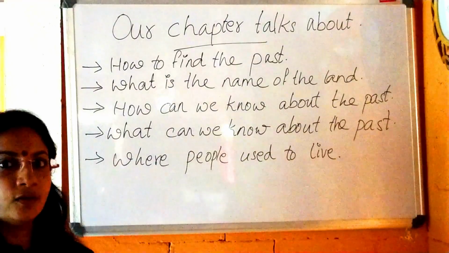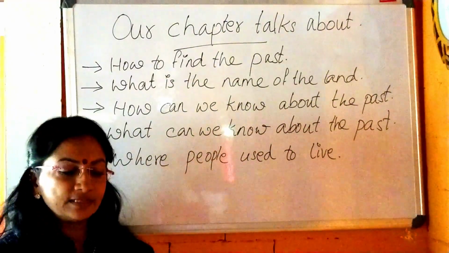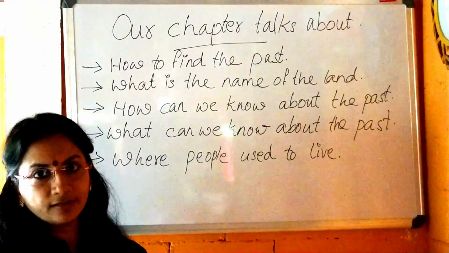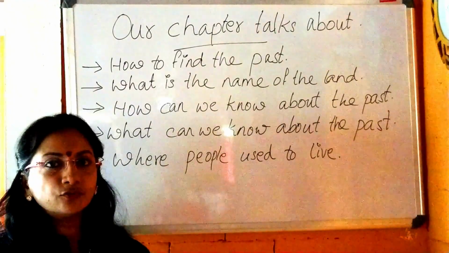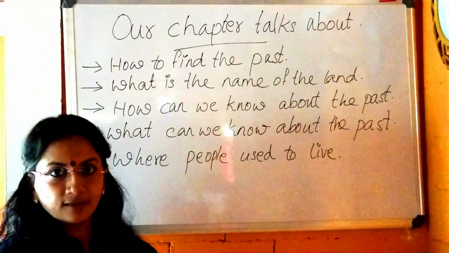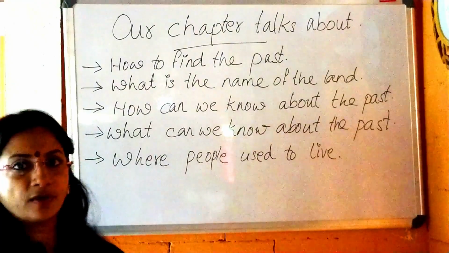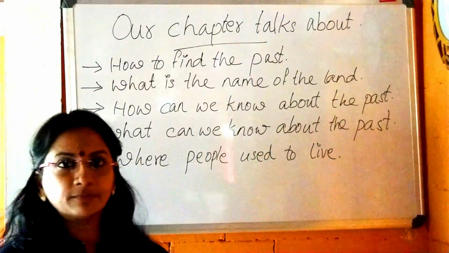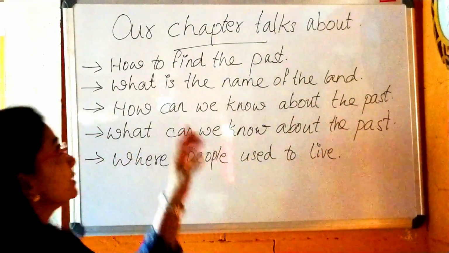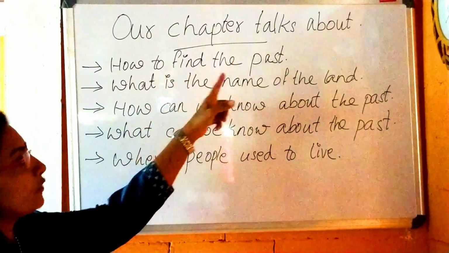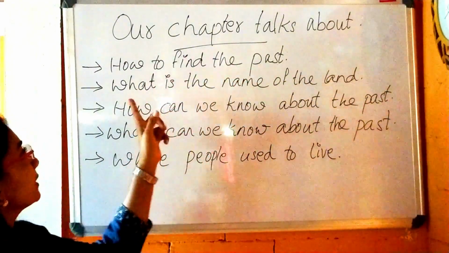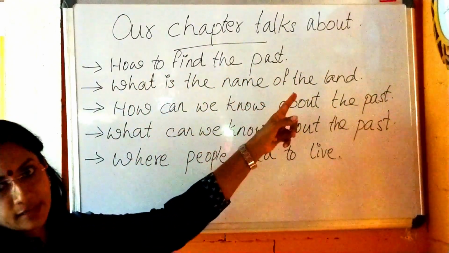Let us see. Okay children, our chapter's name is What, Where, How and When. So we have to find out a lot of things in this chapter, and all the things we have to find out from the past, that means from history. Here our chapter talks about how to find the past. Second, what is the name of the land?